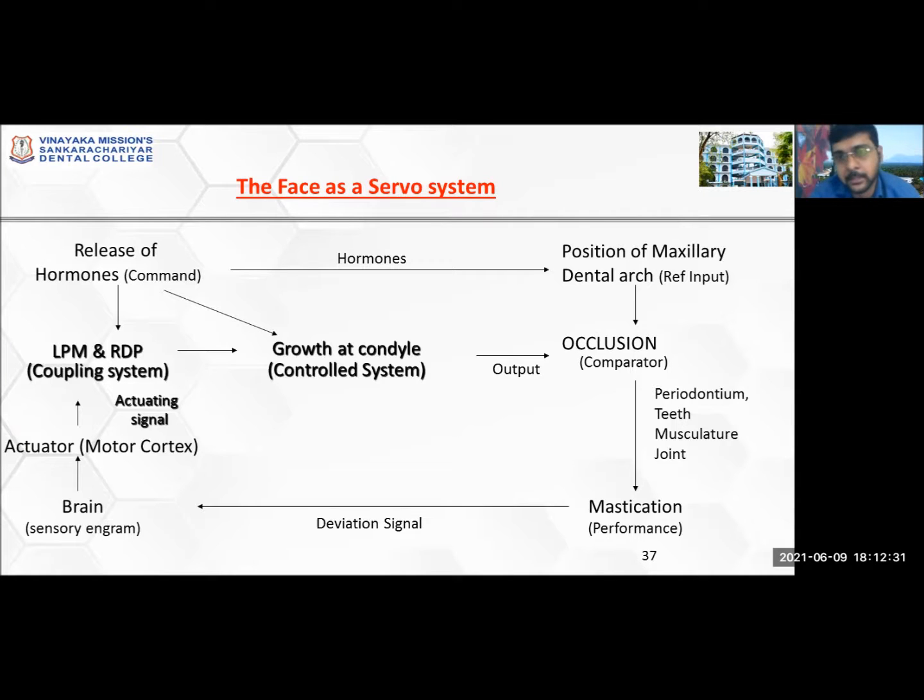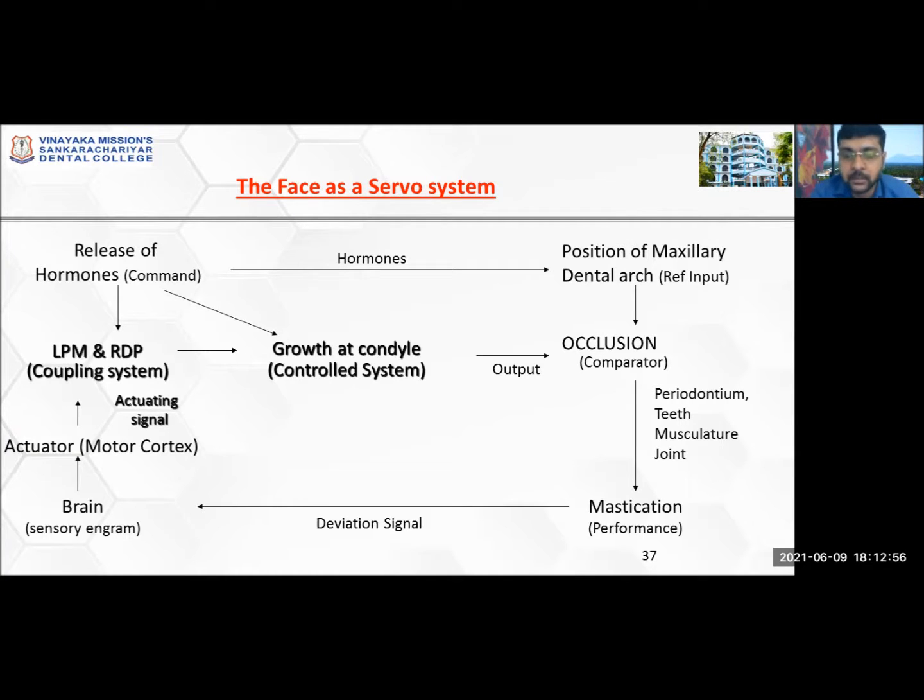So there is a change in occlusion because one jaw is placed forward and the other jaw is placed backward. There is an occlusal derangement happening. This is the comparator, the comparison between the relationship of both the jaws.